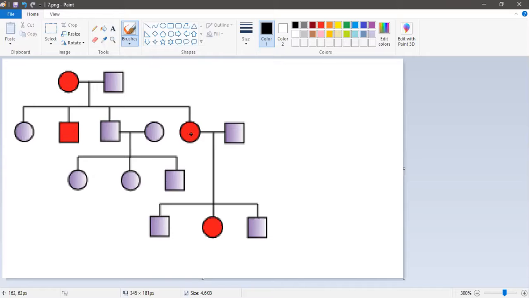This is also affected. In the second generation, see, these three are of second generation and these three are also of second generation. Look at this line, in the first generation these three too, and in the third generation also there are affected individuals. This is only confusing you, this is not the fourth generation, this is the third generation.